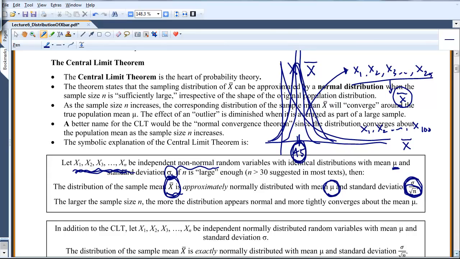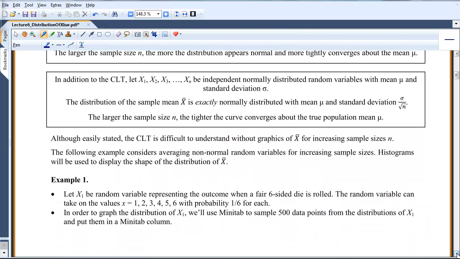And this next little box just says, if you start with normal, so if these x1 through xn are already normally distributed, then x bar will definitely be exactly normally distributed. The mean will stay at mu, and the standard deviation will squish up again.